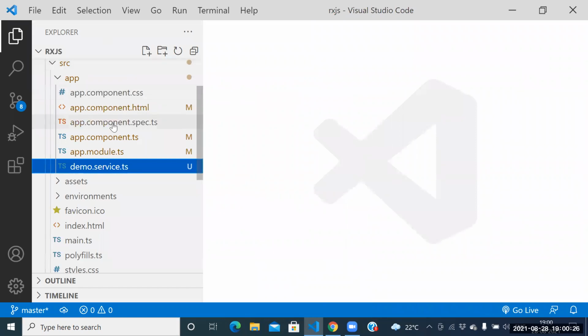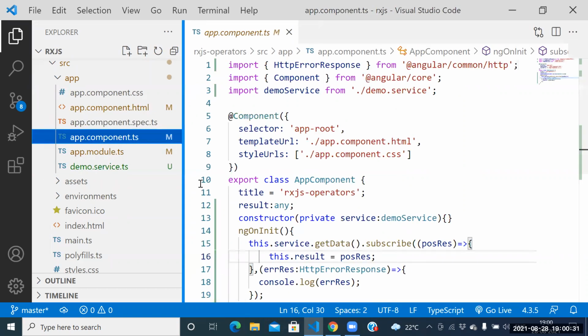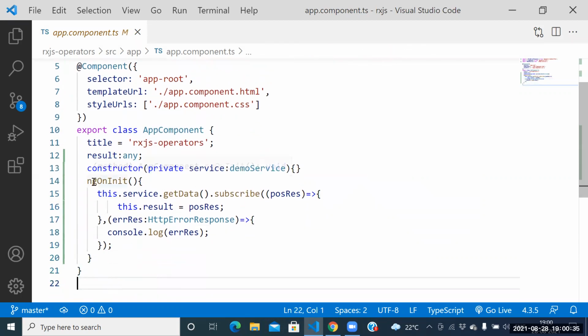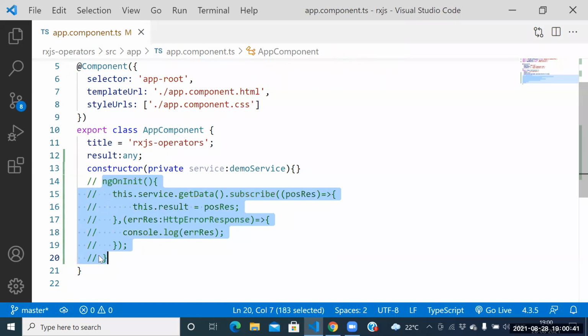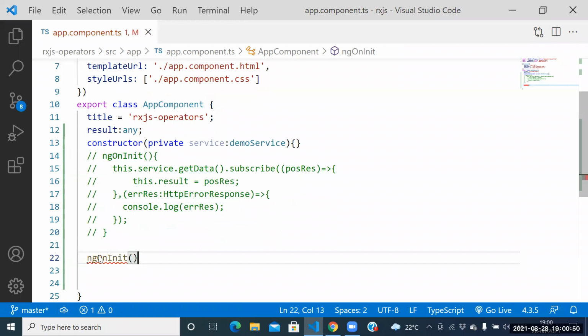Still, if you are not feeling comfortable, then I will go for another example. I will go for some dummy example, not the real-time example. Guys, comment the code clearly, because while practicing it will be helpful for you. Next one, guys, who is the first life cycle hook here? ngOnInit.